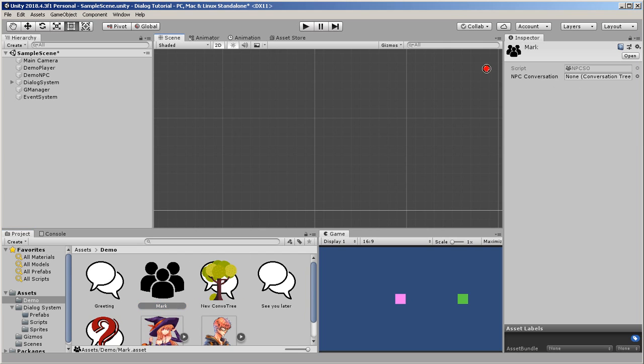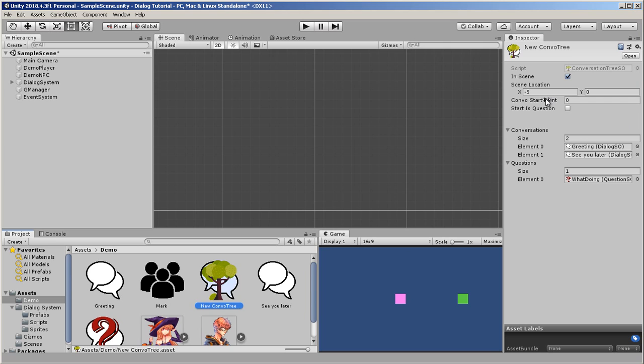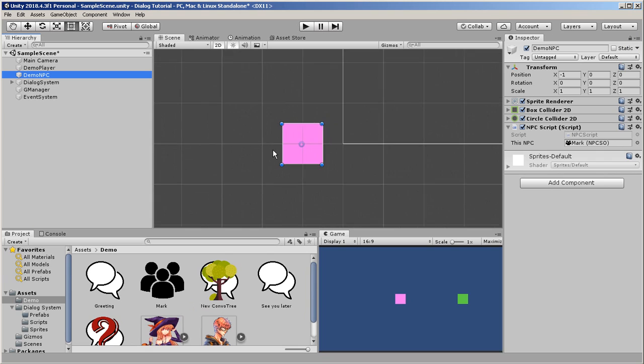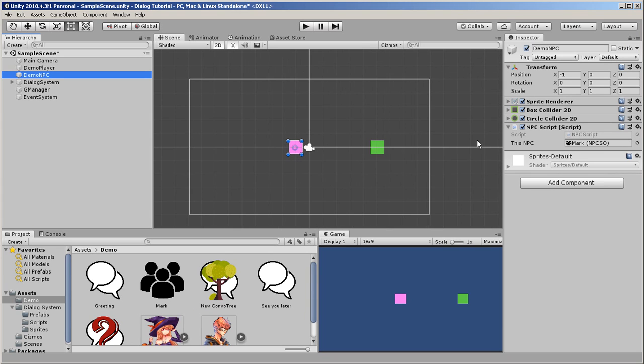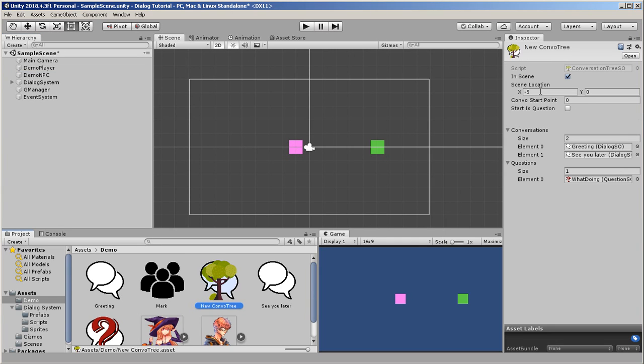So we're going to drag a conversation tree in there, and let's look at our tree. Our tree consists of saying that Mark is in the scene, the scene's location. Where is he? He's at -5. Mark, who's close to the middle right now, will pop over to the left at -5, because we said, where does he start during this conversation? He starts at -5. Where does the conversation actually start? Index 0, and it's not a question, so it's a conversation.